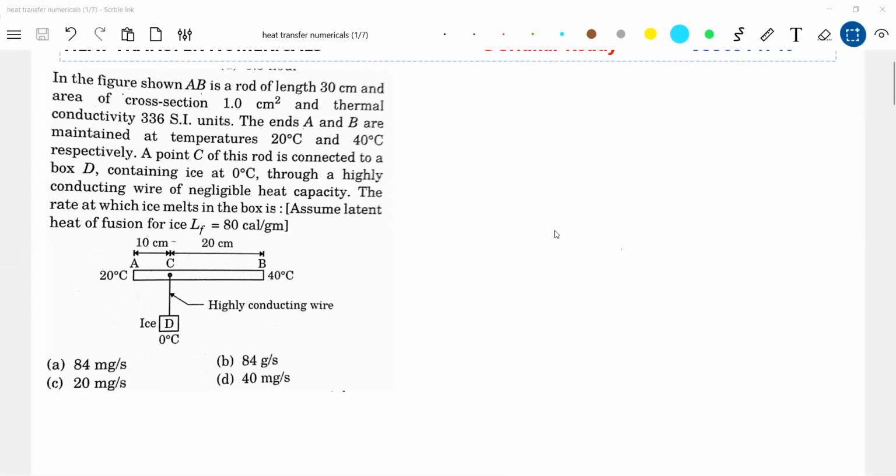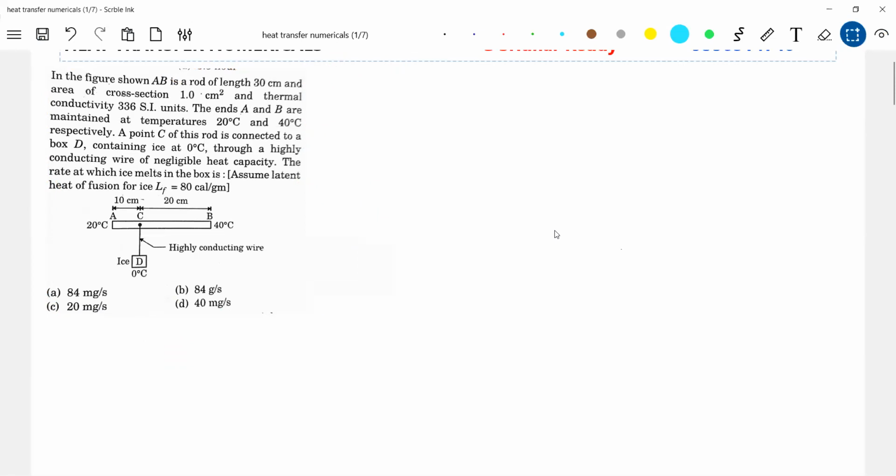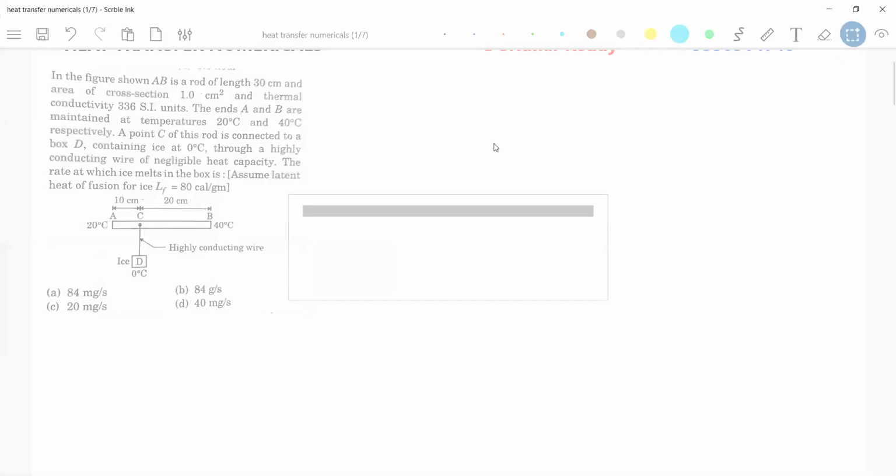Okay, we'll continue. Read the question. In the diagram shown, let me save it.